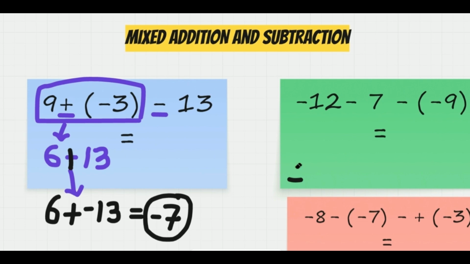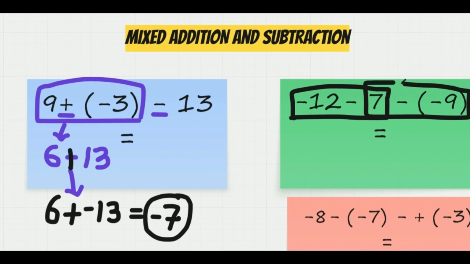Let's take a look at the second problem in the green note card. Negative 12 minus 7. Take note that we have two subtraction operations here, right? We have negative 12 minus 7, and then we have 7 minus negative 9. We will deal with it process by process. We start with negative 12 minus 7, so keep negative 12, change the minus to a plus, and change the second number to its opposite.